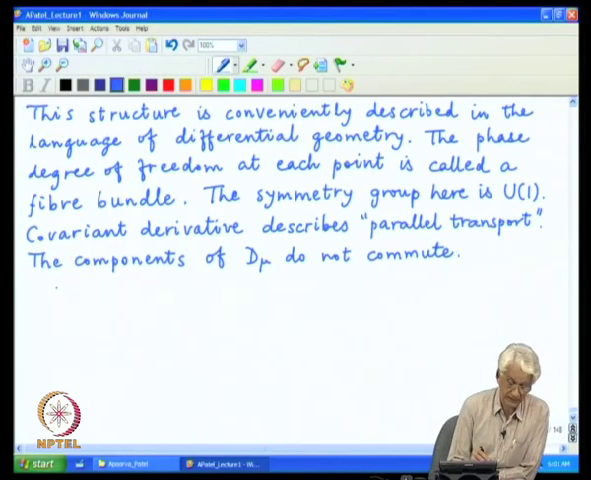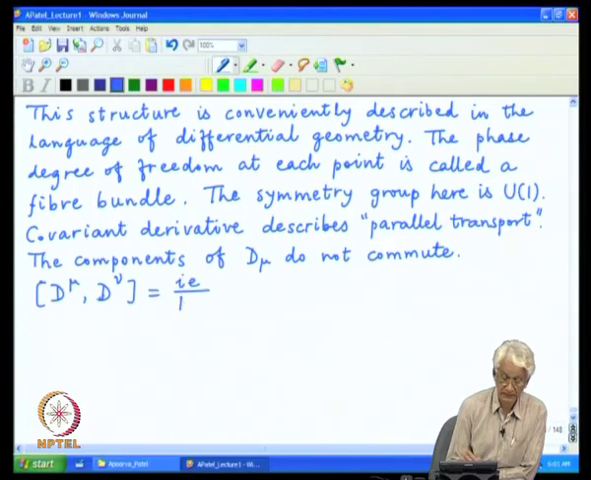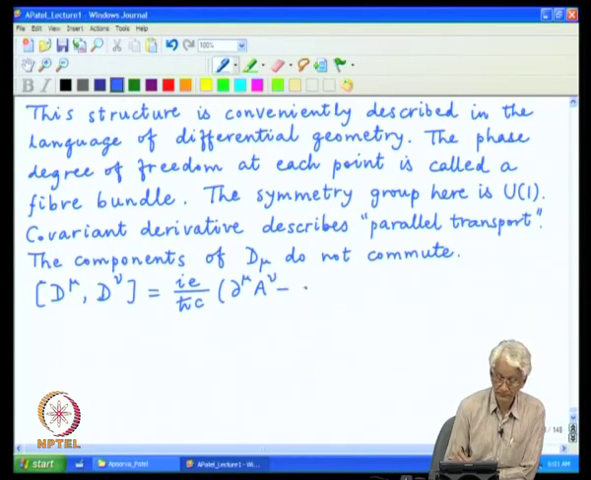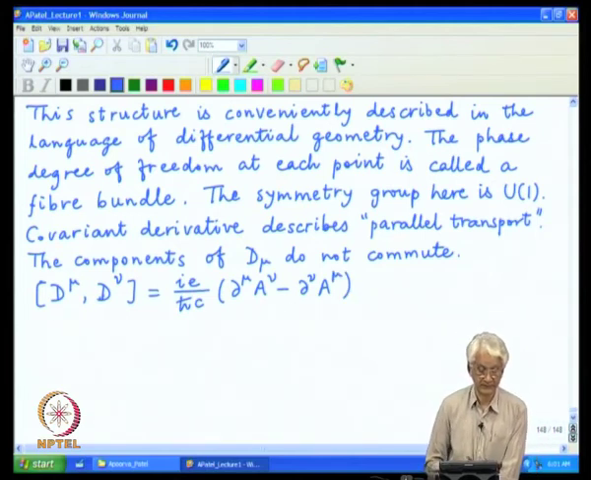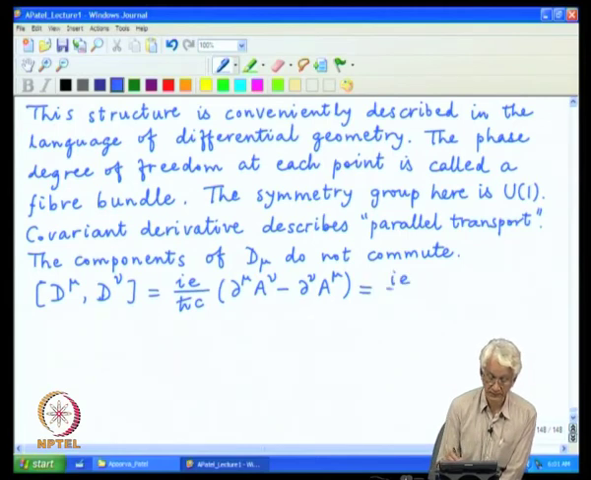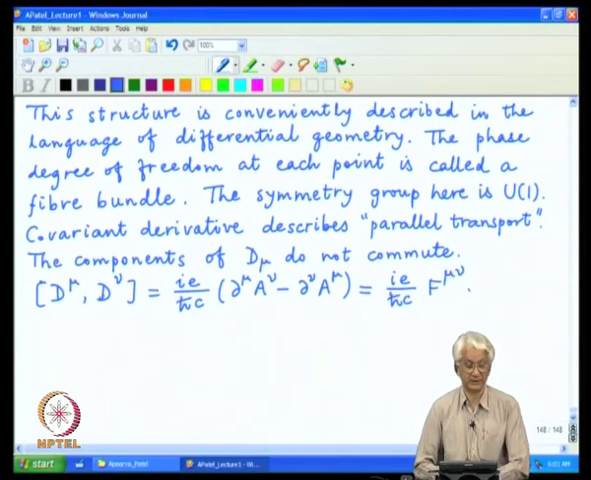In particular, one can explicitly work out this commutator, and that is i e by h cross c times something, because the derivatives can produce non-trivial effects on the A, and which we know to be the definition of the electromagnetic field tensor.